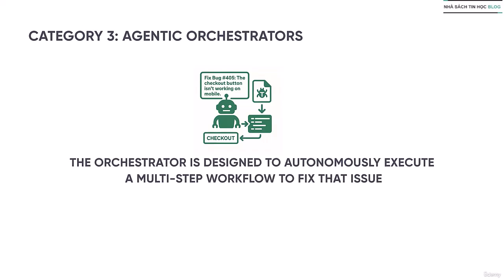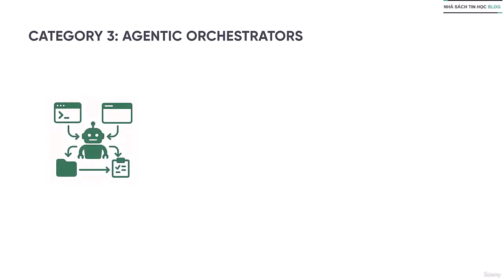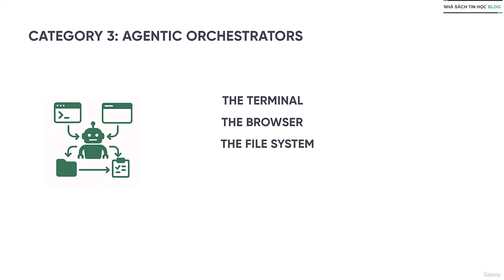What this orchestrator is designed to do is it will autonomously execute a multi-step workflow to fix that issue. It uses different external tools, the terminal, the browser, the file system, the test runner to diagnose the problem. Then it writes the fix, tests the fix, and creates a pull request itself.